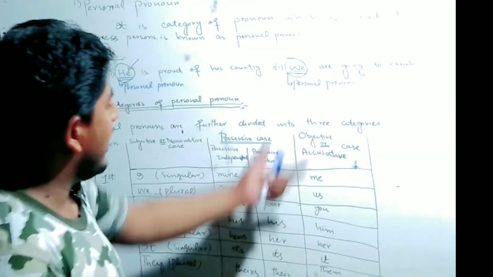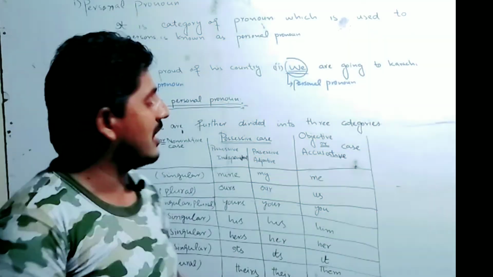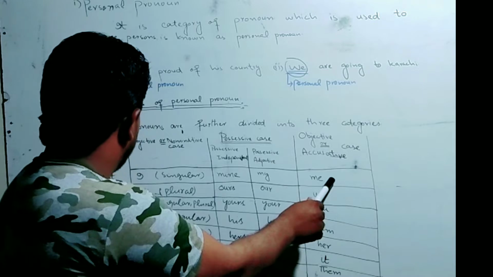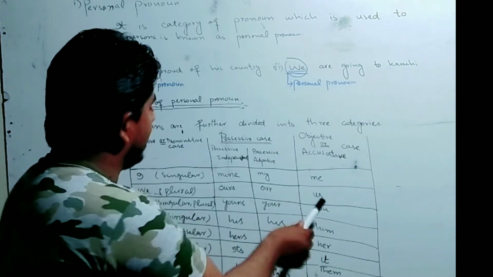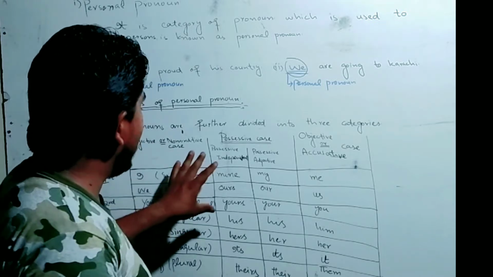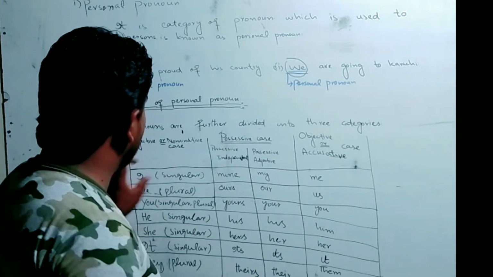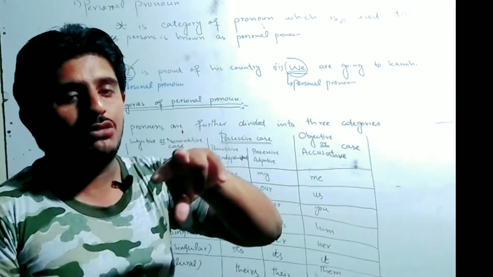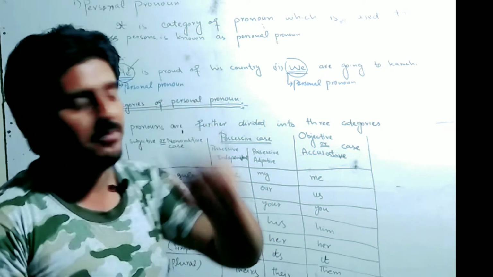The objective or accusative case of I is me, and of we is us. In this way, we have discussed all about first person, its three cases, and the two types of possessive case.